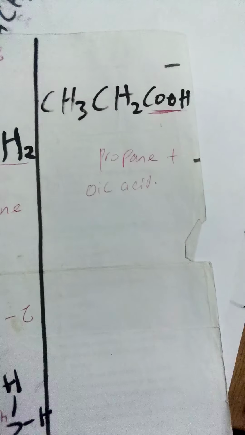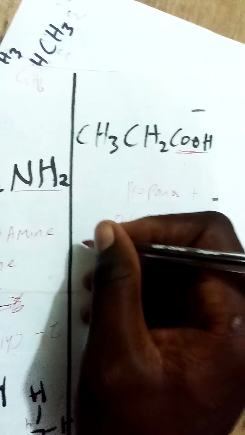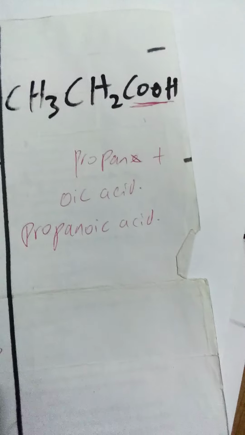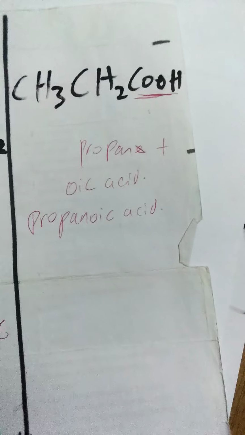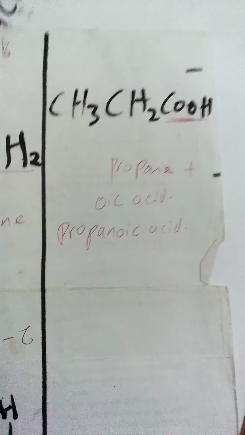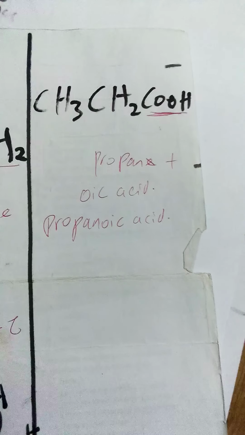Propane plus oic acid, what are you going to get? You cancel the E and attach oic acid to it to give propanoic. So this was propanoic acid. If you get something like this, just count, prop, and add oic acid to give propanoic acid.